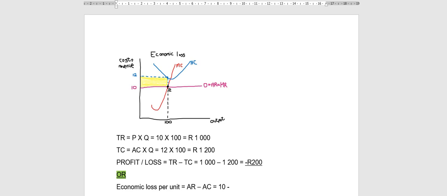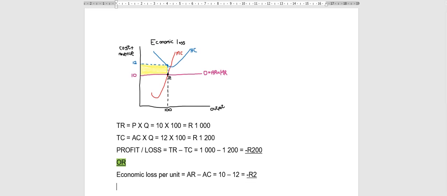Average revenue equals the price. What is my average cost? At the profit maximization point, I go up until I touch average cost. My average cost is 12 Rand. So the economic loss per unit, every single one we sell, we are selling at a loss of 2 Rand.